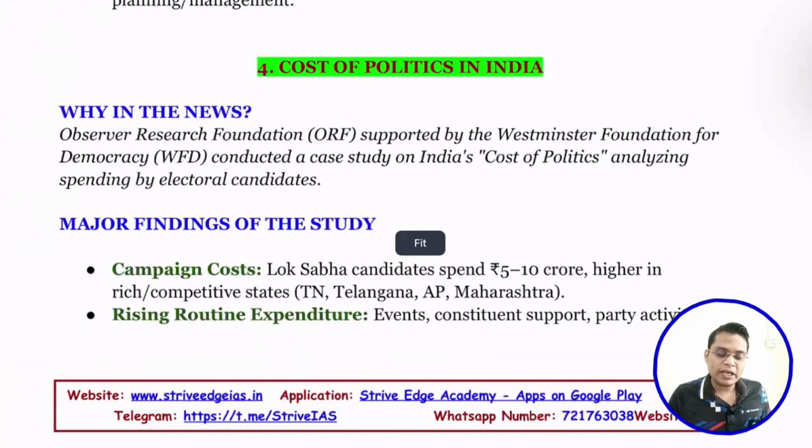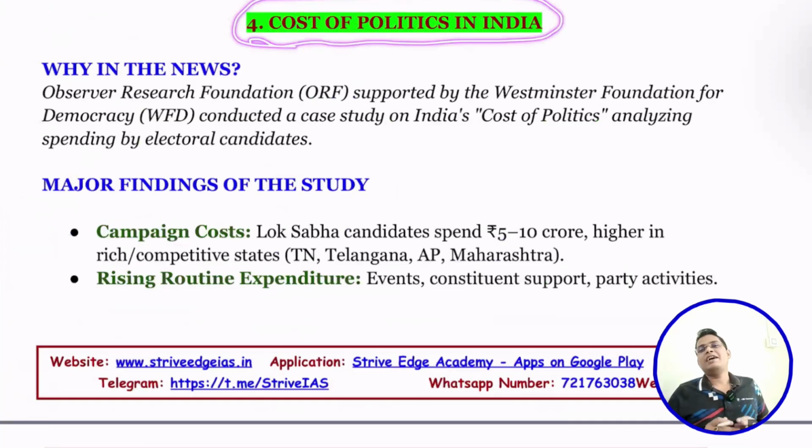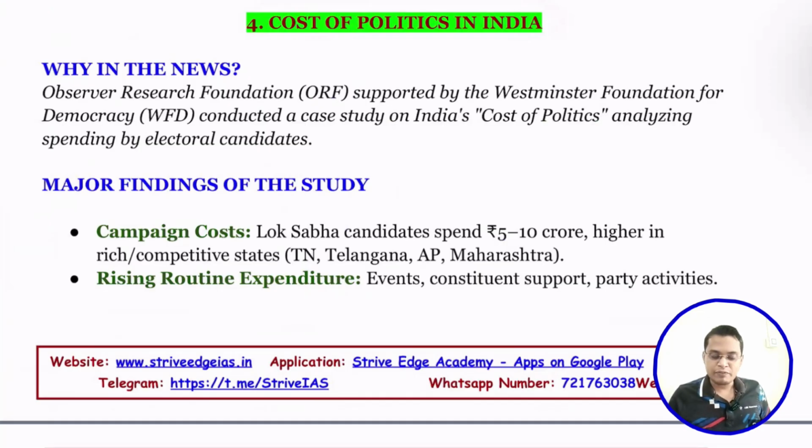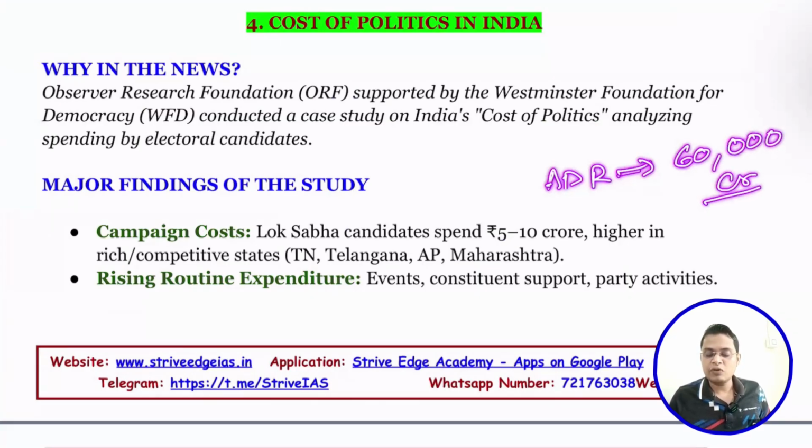So next is the cost of politics in India. I think you already know, in India, to contest elections and to win an election, you need a lot of money. As per the ADR report, in this election the political parties spent 60,000 crore.